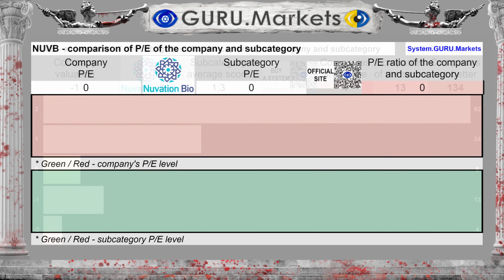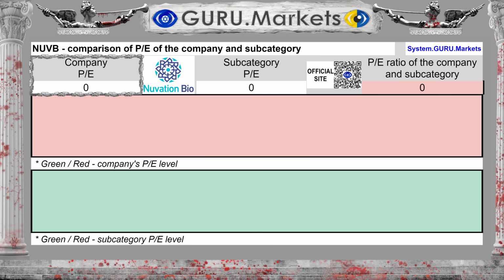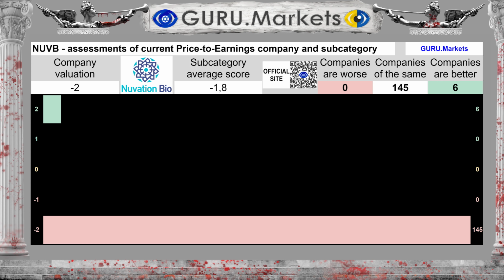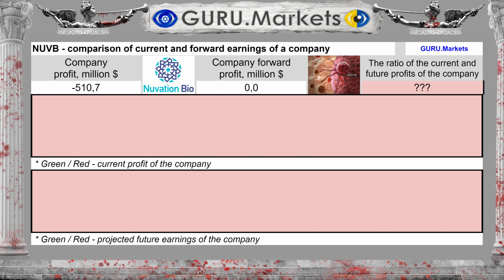The ratio of the company's market price to its profit is 0, with an average of 0 for the subcategory. Assessment of stock market value to earnings ratios in comparison with subcategory companies: Very bad, -2 points. Profit for the last 12 months was -$511 million.